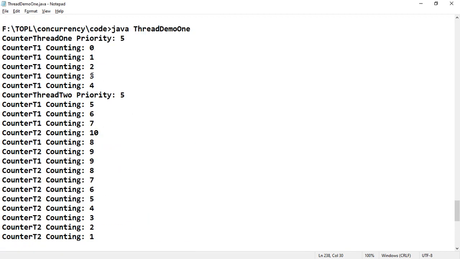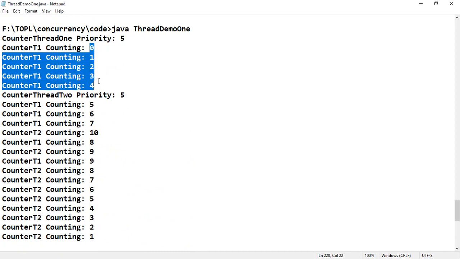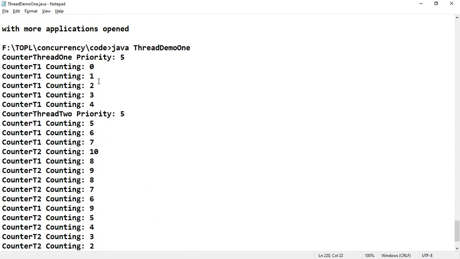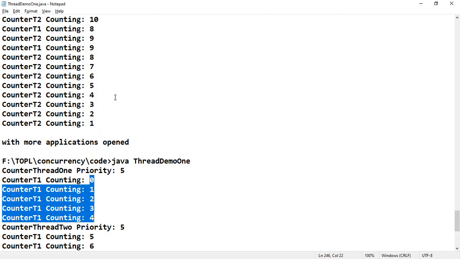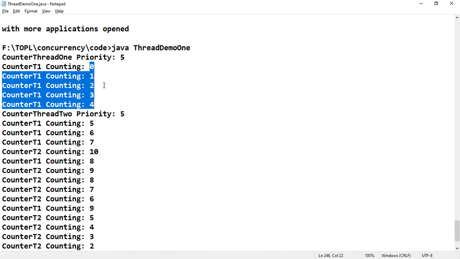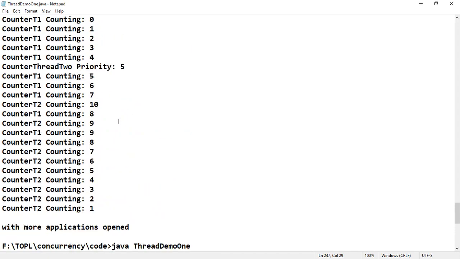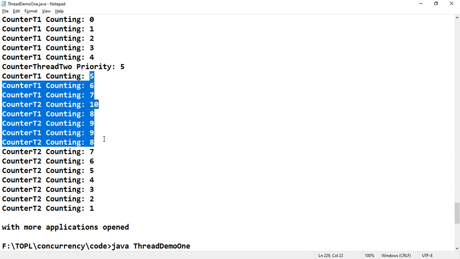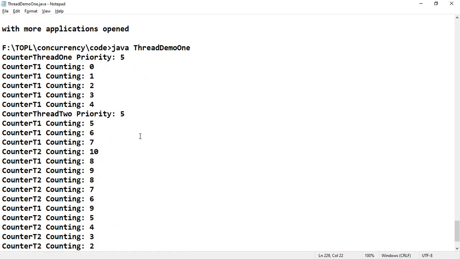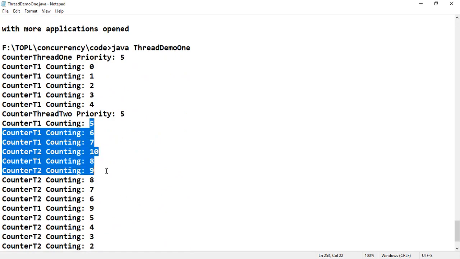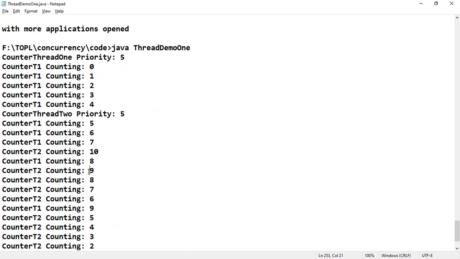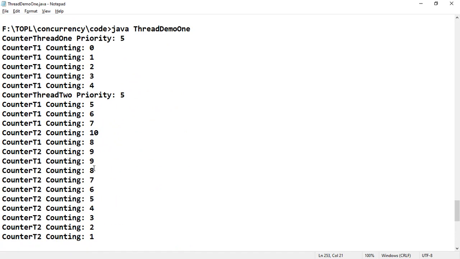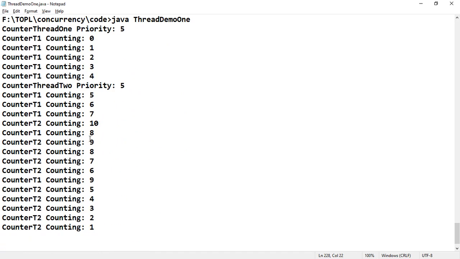Is there any difference? 0, 1, 2, 3, 4, 4. Previously here also 0, 1, 2, 3, 4. Next priority 5, and here also we got priority 5. Next 5, 6, 7, 10, 8, 9, 9, 8. Here 5, 6, 7, 10, 8, 9, 8, 7. Here there is no 9, 9, 8, 9, 9. Here we got 8, 9, 9. And here 8, 9, 8. And 9 we got here.